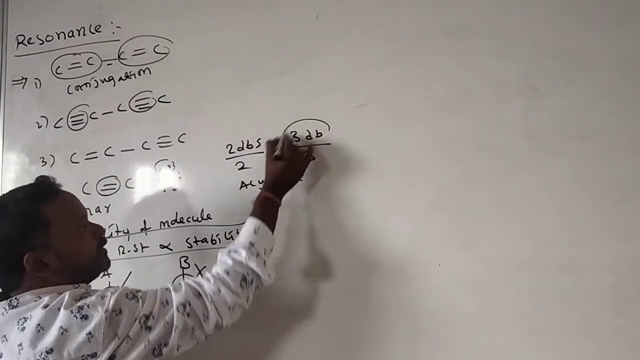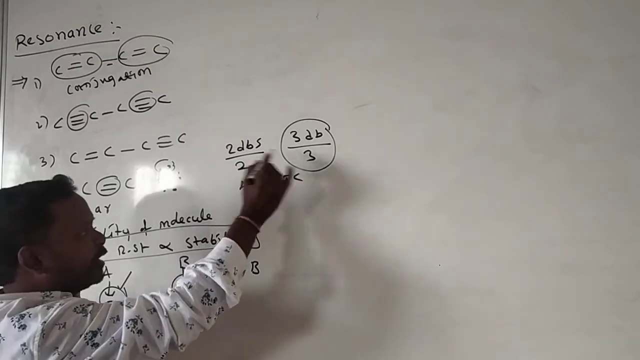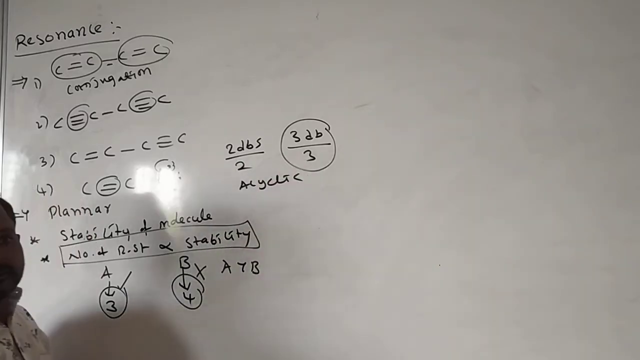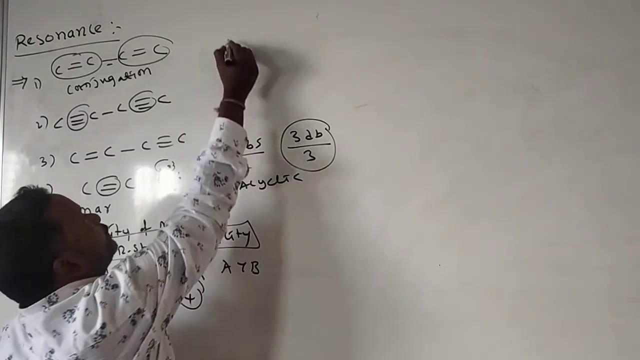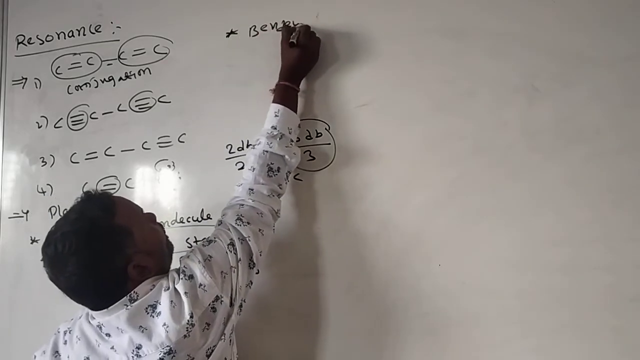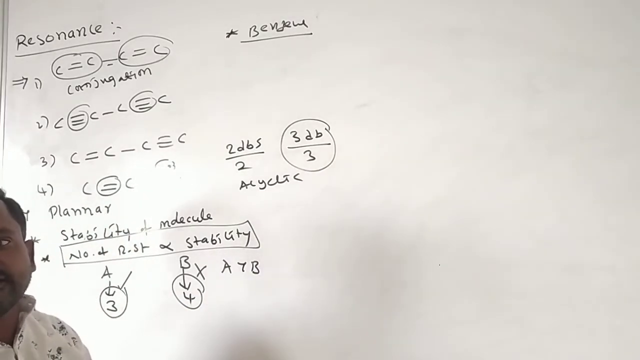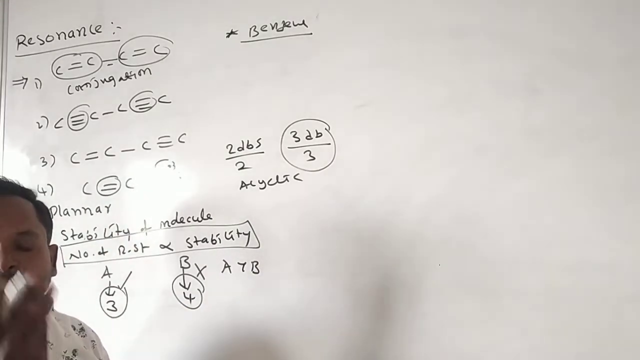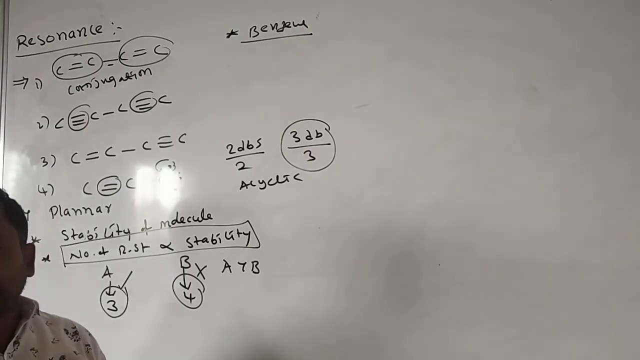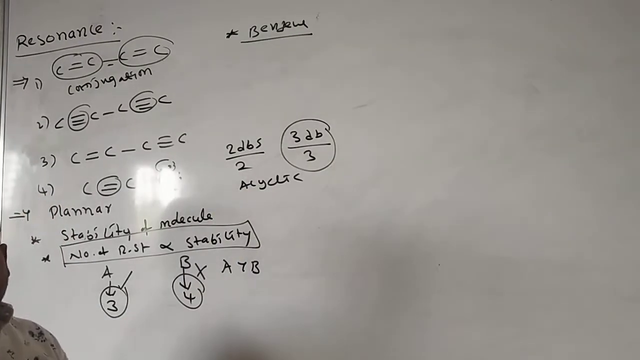Okay, so this molecule is more stable than this one. But in a cyclic molecule, suppose benzene is there. By delocalization in benzene, as we already saw in electrophilic substitution reactions, benzene forms 3 resonance structures. Resonance structure 1, 2, 3.